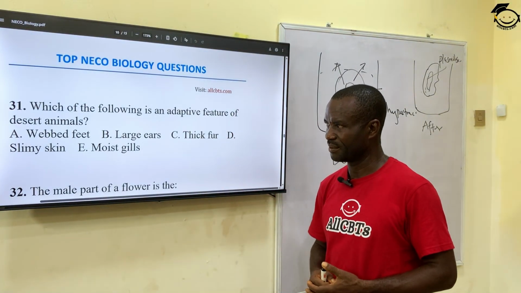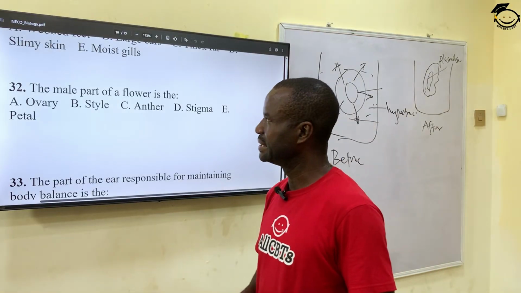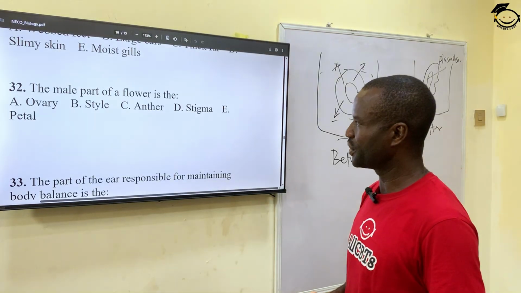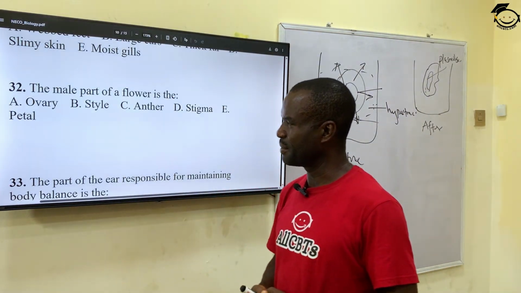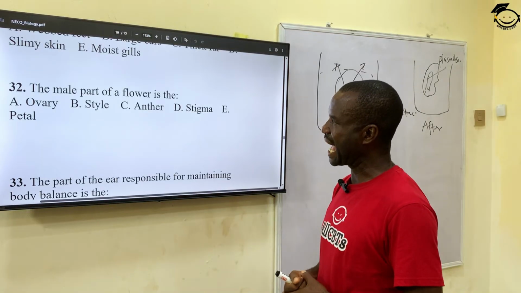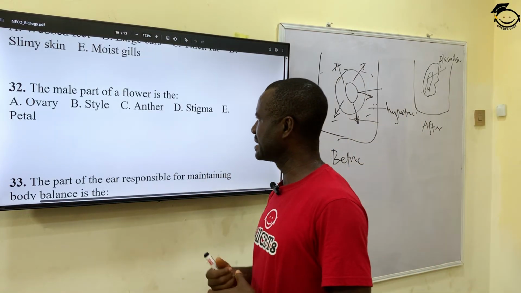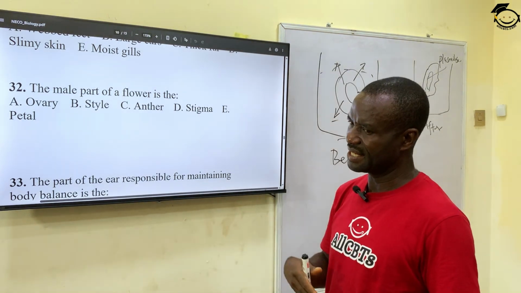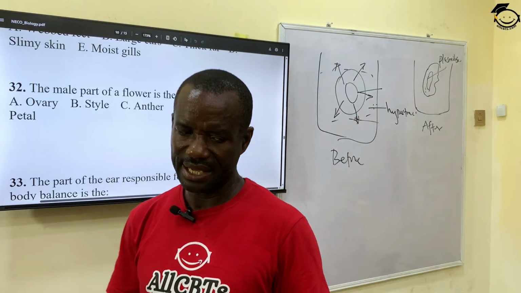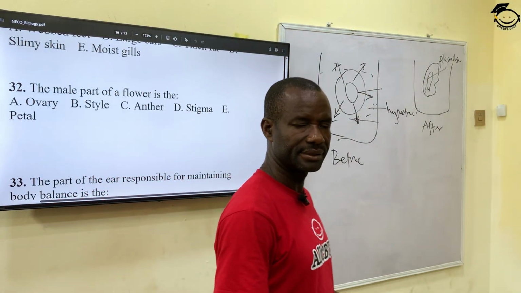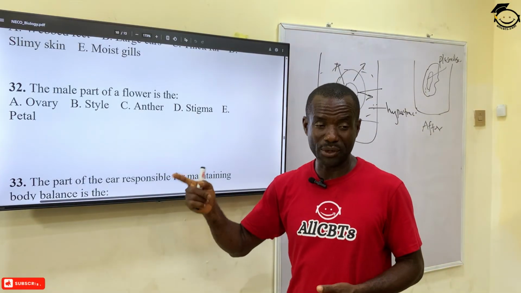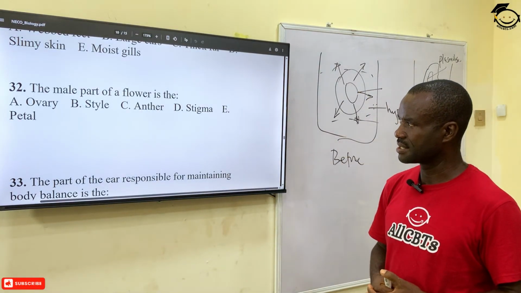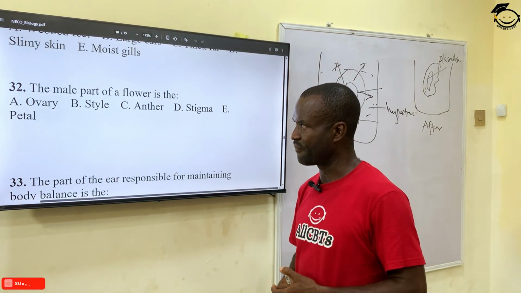Large ears. B. Number 32. The male part of a flower is the dash. A, ovary. No, ovary is a female part of a flower. B, style, C, anther, D, stigma, and E, petal. The correct answer is the anther. The anther is a male organ that carries the pollen grain, which is the male sex cell of the flower.